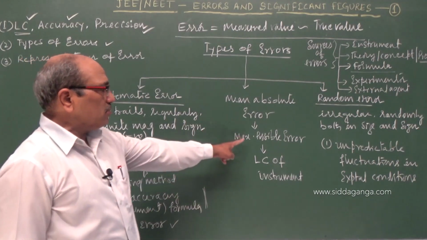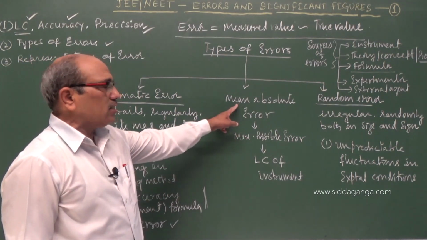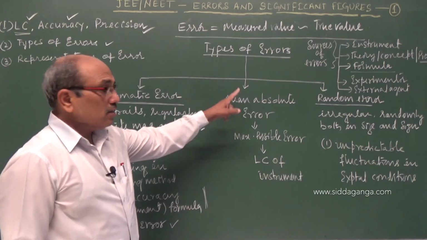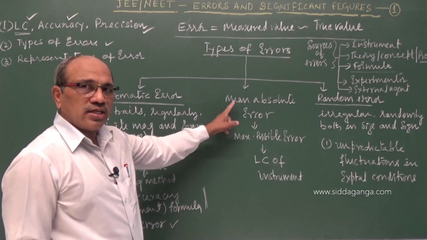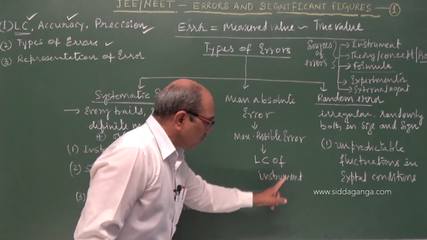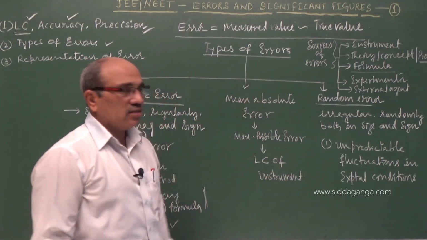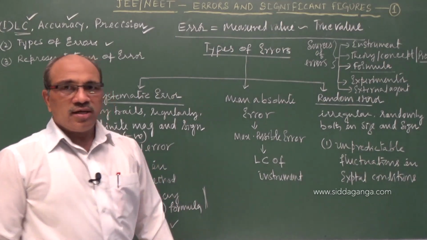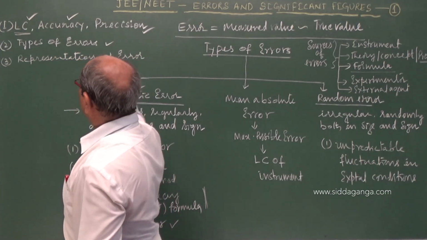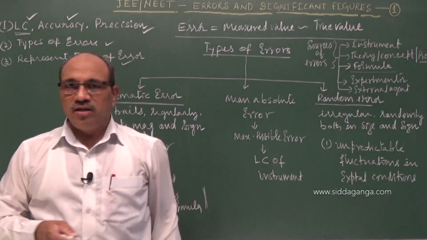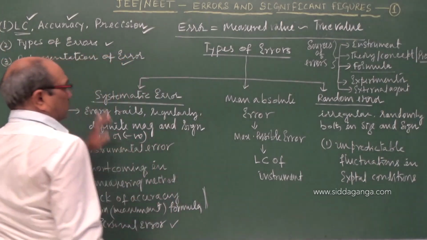That maximum possible error is calculated by the mean absolute error. This mean absolute error is equal to the least count of the instrument. How to estimate the mean absolute error and the representation of error, I am coming to this. Now you know what the types of errors are.